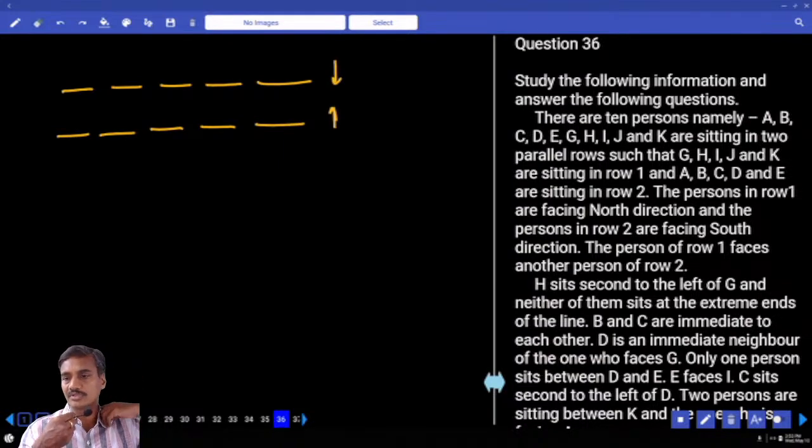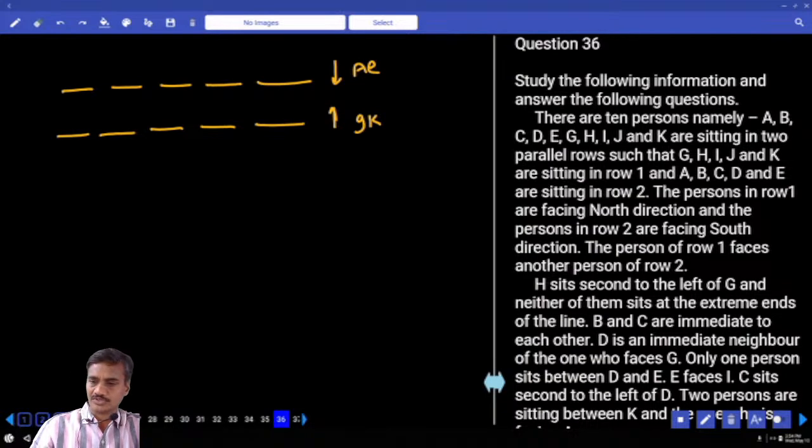A through K, A, B, C, D, E, F is not there. G, H, I, J, K. G, H, I, J, K are sitting in row 1 and A, B, C. The persons in row 1 are facing north. And G, H, I, J, K. Now the remaining persons A, B, C, D, E must be here.